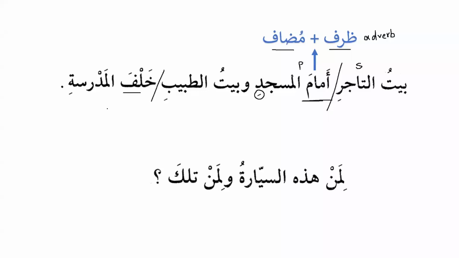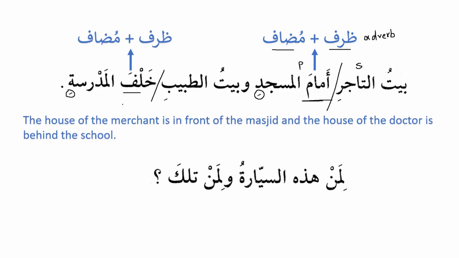Khalfa, so this is your dharf number 2. Again, we can see that this is dharf plus mudaf, and that's why al-madrasati is majroor, because khalfa is used as mudaf. The house of the merchant is in front of the masjid, and the house of the doctor is behind the school. So amama is in front of and khalfa is behind. Okay, I have a question. We have already learned one dharf, one adverb. We learned it in lesson number 5. Do you remember that dharf that we have learned already?